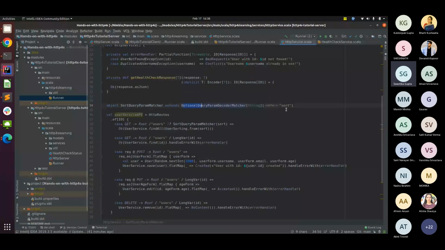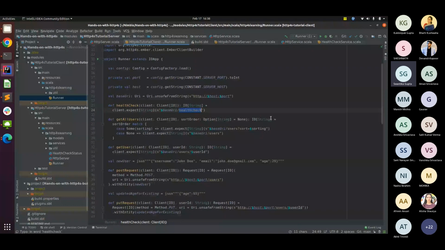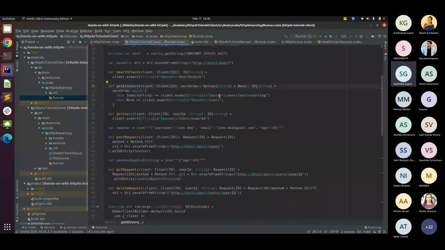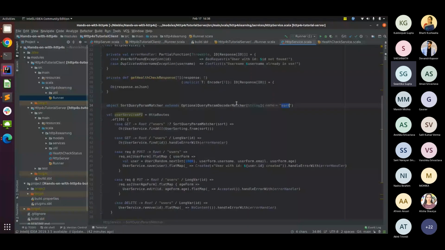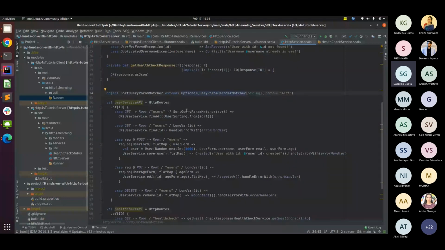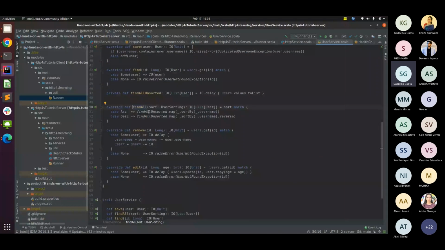And if I quickly take you to the client as well, get all users, yes. So this is the final API that we're trying to hit. If in my method I'm giving a sort order, then this particular endpoint will be hit where sort equals whatever value we're passing. And if not, then the endpoint without any sort param should be hit as well, and none should give an error. So this is handled using the optional query matcher. And the logic is very simple: based on whether it is passing ascending or descending, we find all the users on the basis of the username in descending or ascending order.